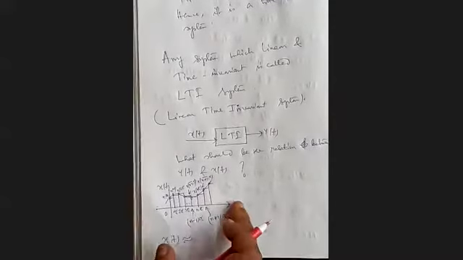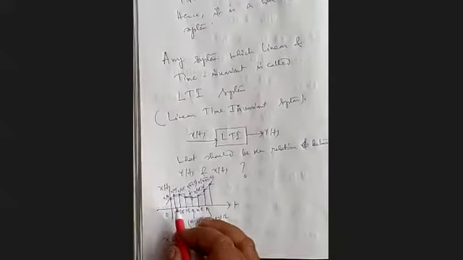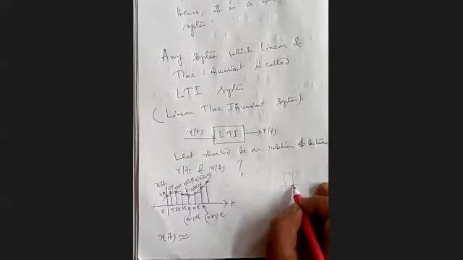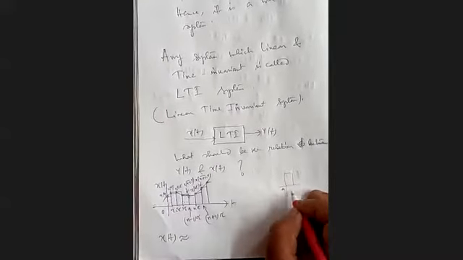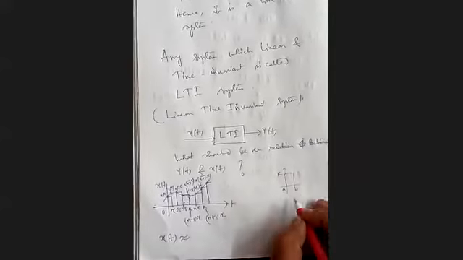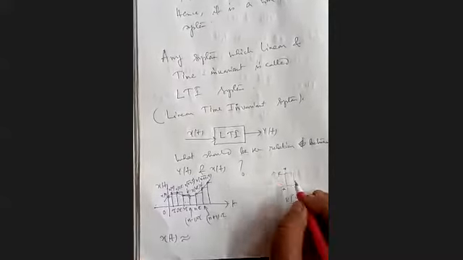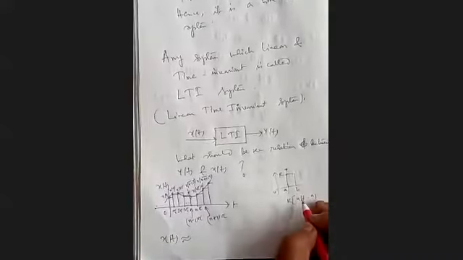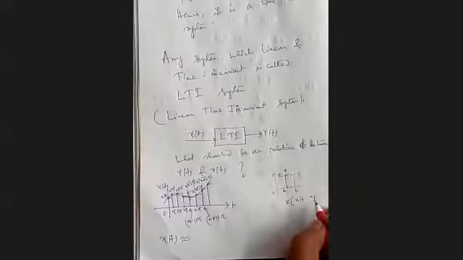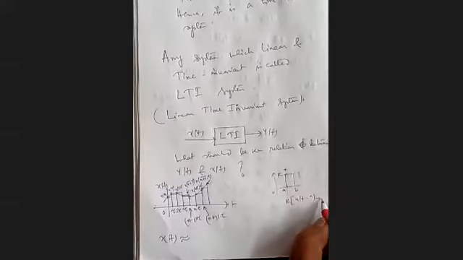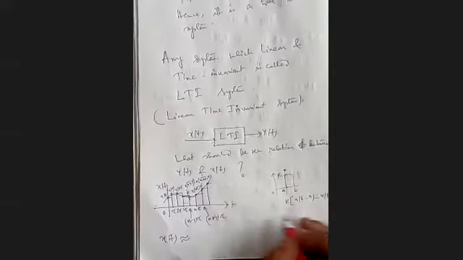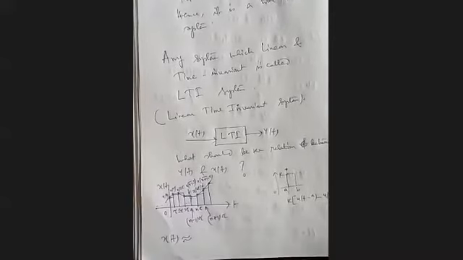So approximately our x t can be represented as x0 into one step function. So when we have one step function, what to write? Say it's a point A and B. If the amplitude is k, we can write k into u t minus a. At t equal to a, we are adding a step, and at t equal to b, we are cancelling the step. So u t minus b, and k is the amplitude of the step function.